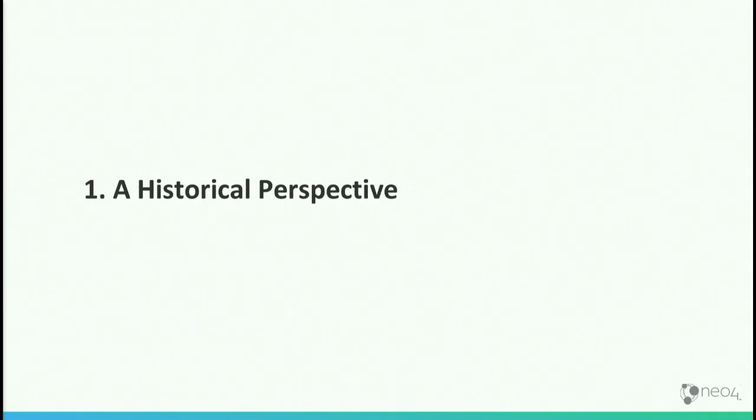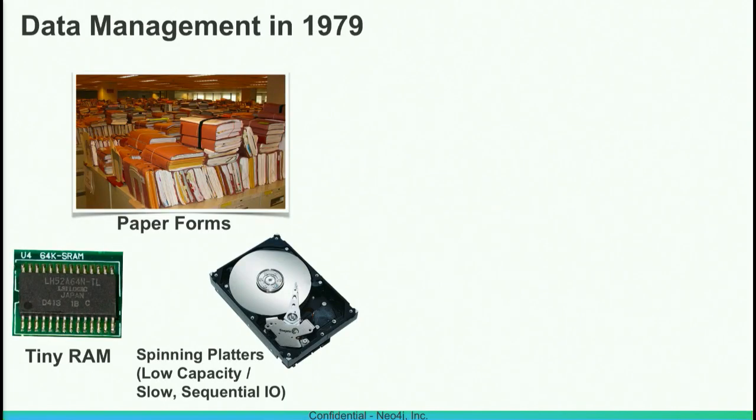And the first perspective I want to give you is historical. And let's go back to 1979. Can anyone guess why I chose this date? This is when a company called RSI, which you now know as Oracle, came out with the first production version of a GA version of the first relational database. And at the time, the huge business problem that information technology could help address was business process automation, and especially the part of business process automation that involved all these mountains of paper forms.